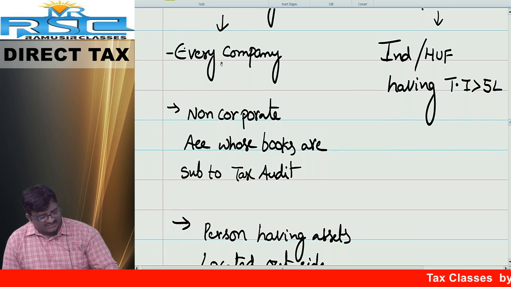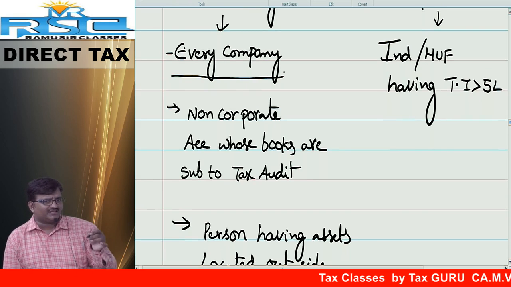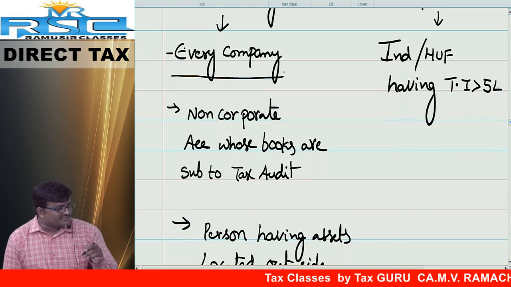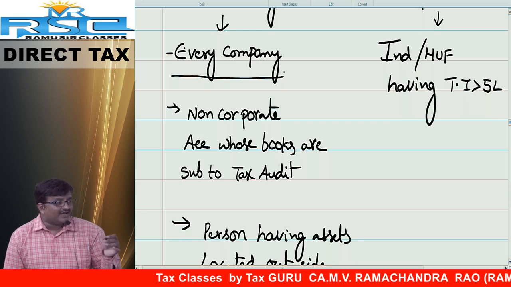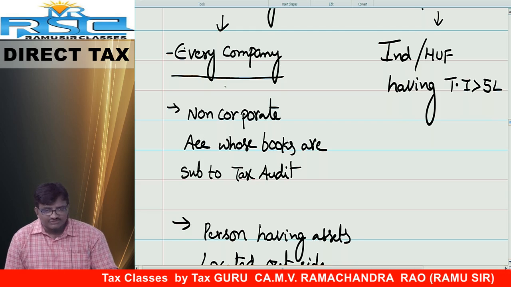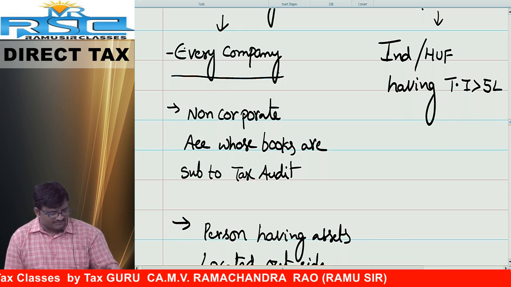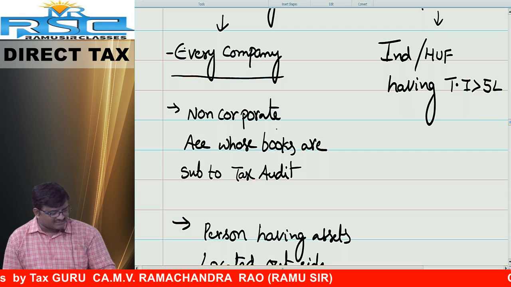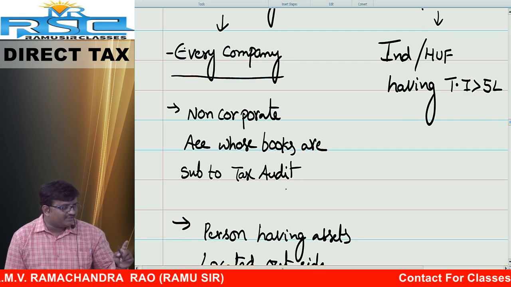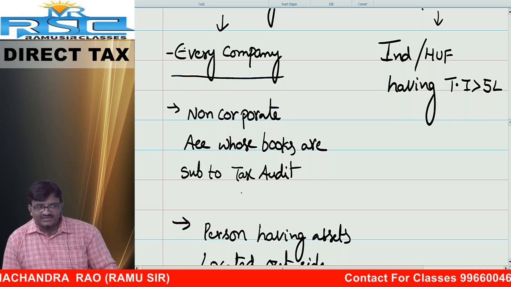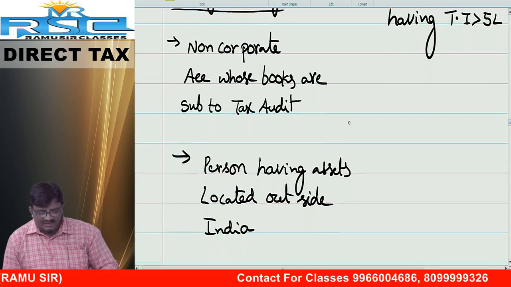First one, every company, take it for granted, every company is required to file the return of income in form number ITR 6, on or before 30th September, and they have to file it electronically. Next, every non-corporate assessee whose books are subject to tax audit under section 44AB. So a non-corporate assessee subject to tax audit is also required to file the return of income online.